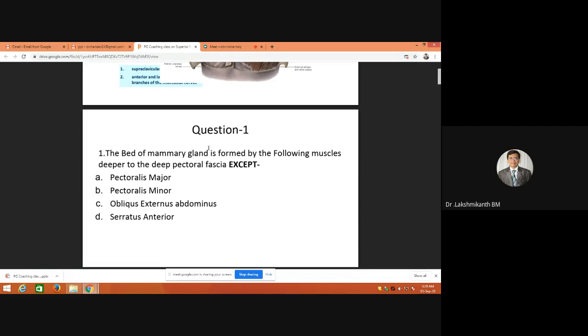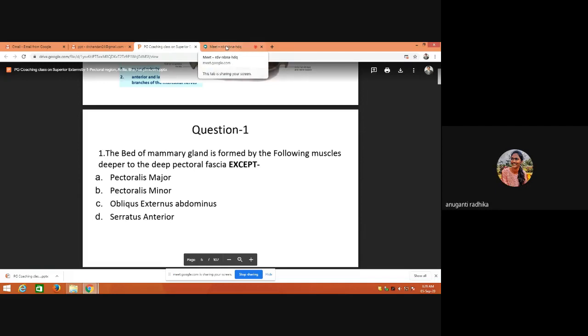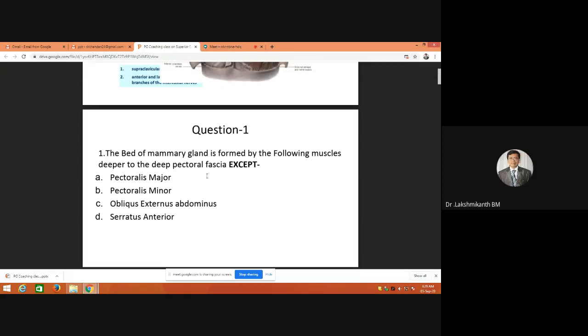Anybody with the answers? Obliquus externus abdominis. Okay. Anybody else? Any other options? Option 4, serratus anterior. Okay, so the answer is pectoralis minor.